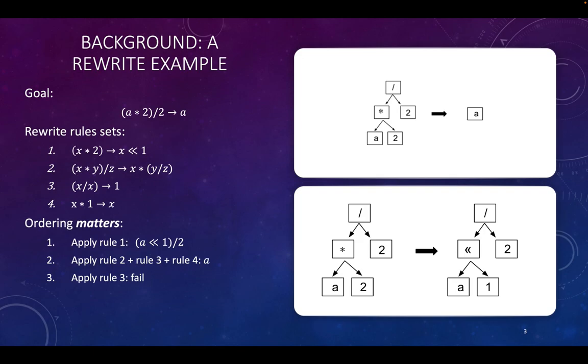However, if we apply rewrite rules 2, 3, and 4 in a row, we can get the optimal form of the program, a. And if we apply rewrite rule 3 directly, we fail to match any possible rewrite region of the expression. This means applying rewrite rules is destructive. We need to reason about the order of applying the rewrite rules.